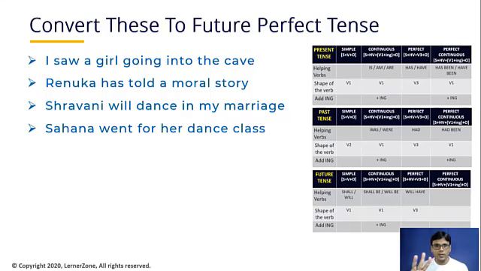Go, went, gone, correct? Samiksha? Yes, sir. So go is the first shape, went is the second shape, and gone is the third shape, correct? Yes.